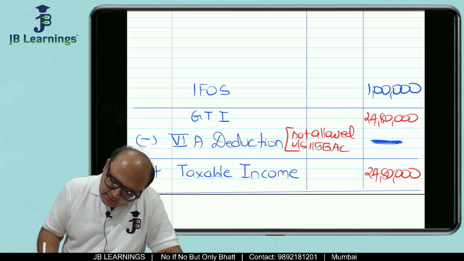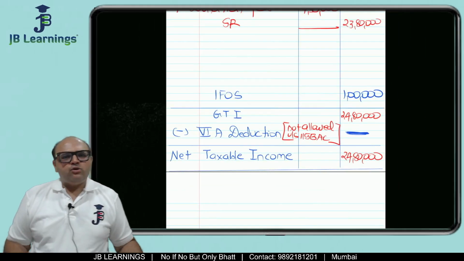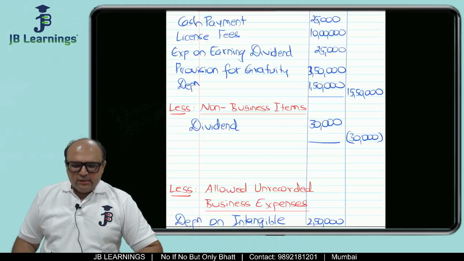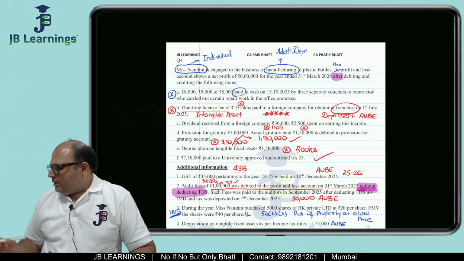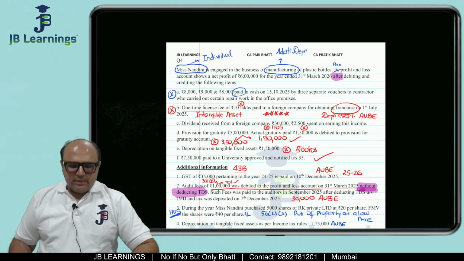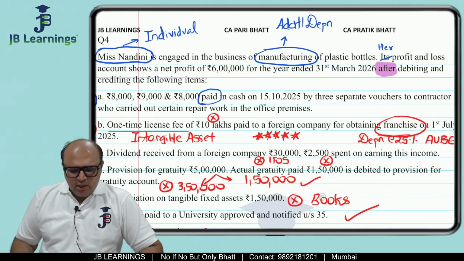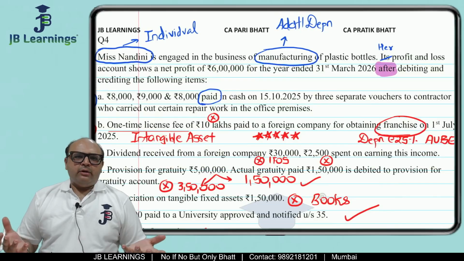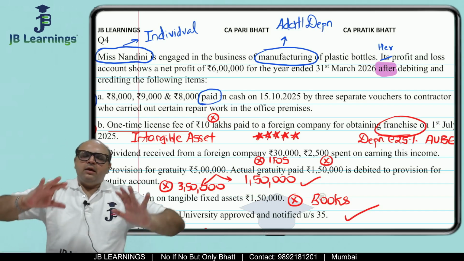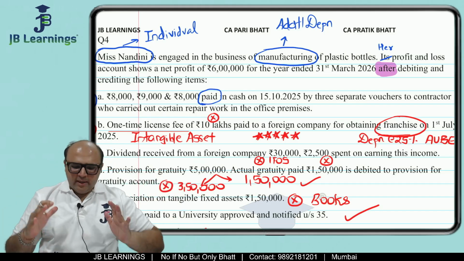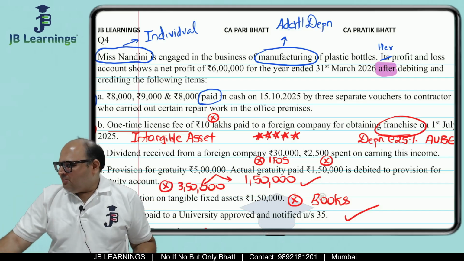That's it, friends. So this is my another question on the total income series. I hope you have enjoyed it. So this type of lectures are going comparatively for a longer duration, for more than 40-45 minutes, but these are very, very important. And in exams also, this comes for 15 marks. So you can always enjoy the lecture at 1.5x or 2, but my humble suggestion is first complete your entire revision and then only watch these lectures. All right, no if, no but, only but. All the best. Bye bye, everybody.